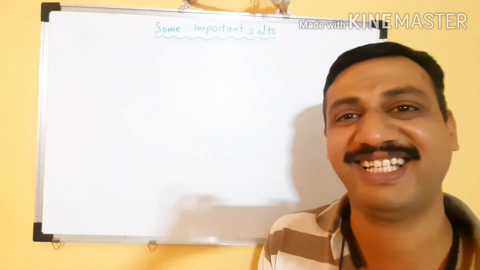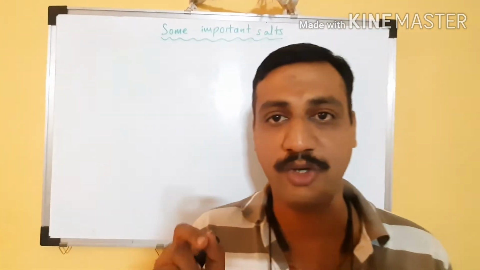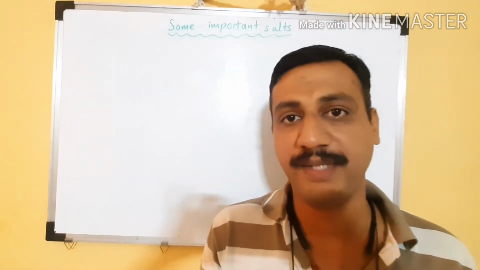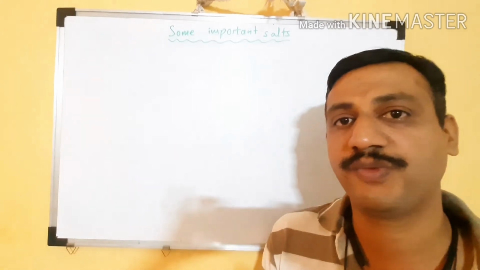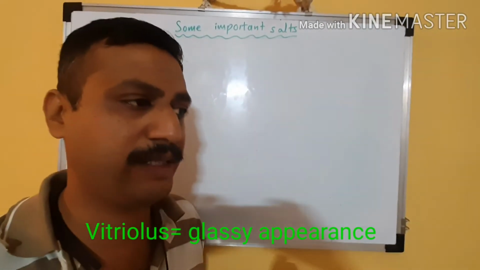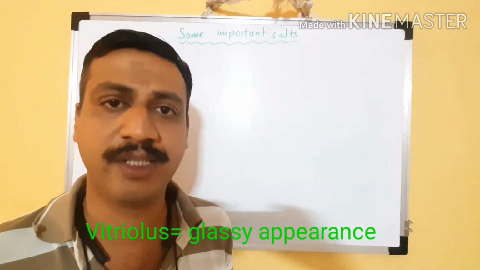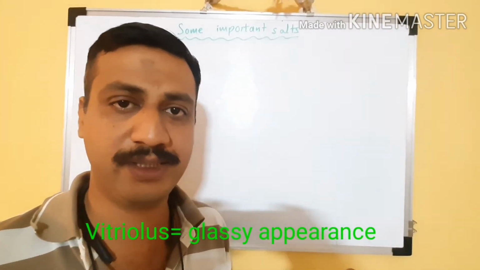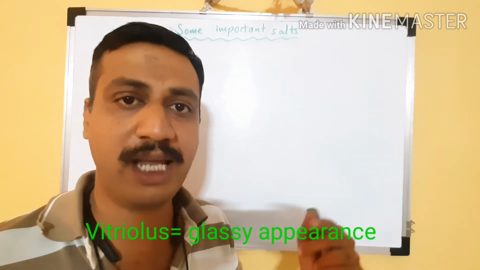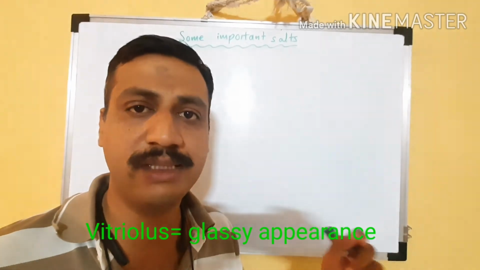Hi everybody, here in this video we are going to discuss some important salts, their common names, their chemical names and their chemical formulas. So first one, vitriols. What is the meaning of vitriols? The term vitriol is derived from the Latin word vitriolus, which means glassy appearance. The salts which have a glassy appearance and a certain characteristic color are called vitriols.